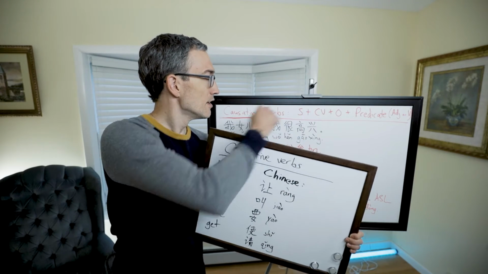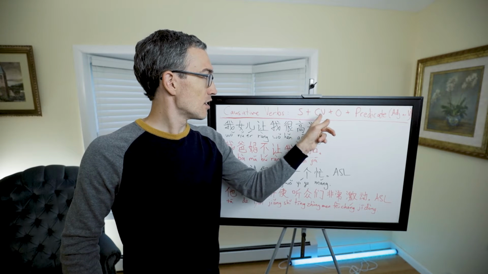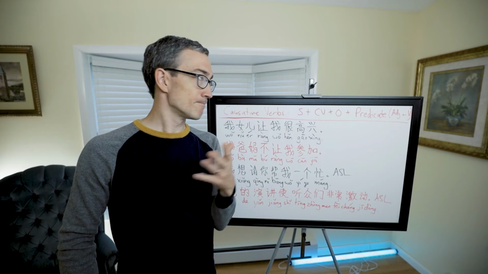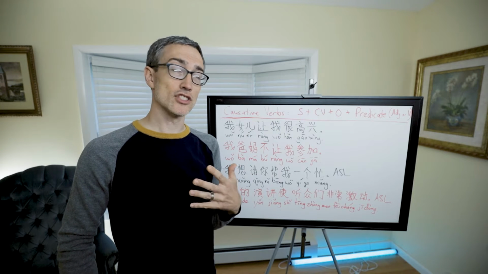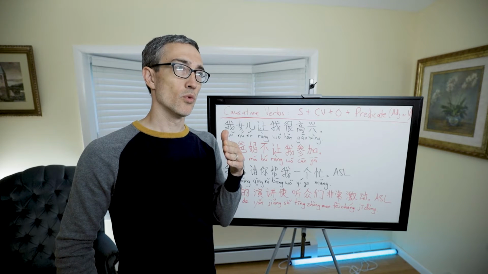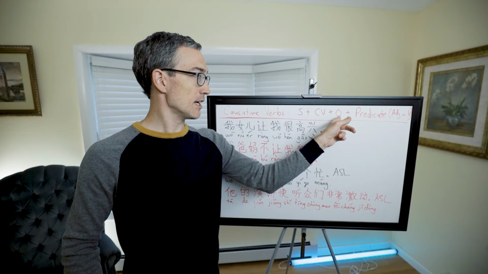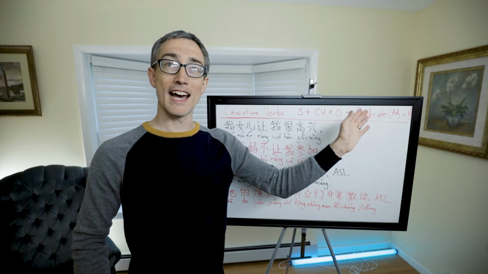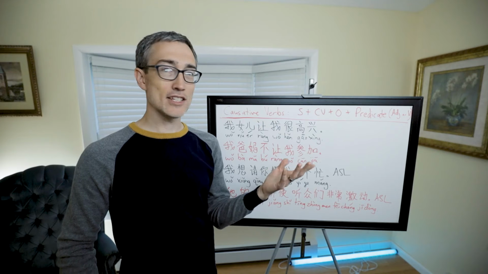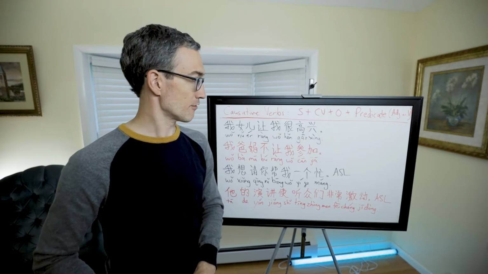You'll notice this little formula here. We have subject, causative verb, plus object, plus predicate. And the formula is the same in English and Chinese. In English, I said, he made me wash the dishes. So he, subject, made, causative verb, me, object. Predicate would be an adjective or a verb. A verb would be wash the dishes. An adjective would be he made me really happy. Really happy is an adjective phrase.